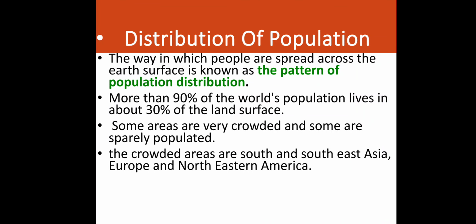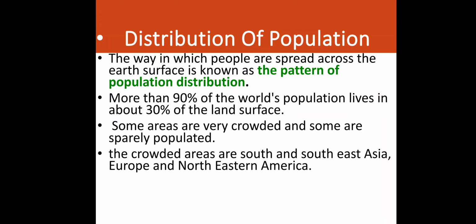Then we have distribution of population. On the earth we know that nothing is equally distributed. In the same way, population is also unevenly distributed, and that is known as the pattern of population distribution. More than 90% of the world's population lives in about 30% of the land surface. So in that 30%, most of the people are living, and definitely that area will be crowded. And the 70% of the land where only 10% of the population lives would always be sparsely populated.